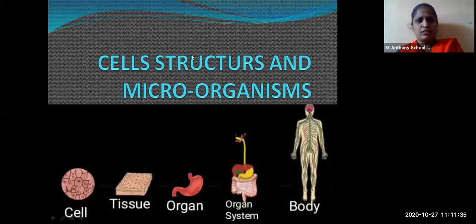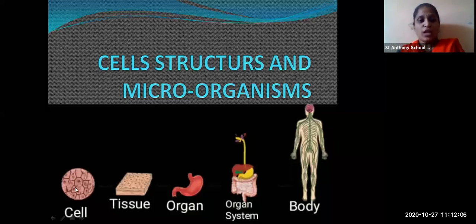The second heading is microorganism. The word micro means small, tiny. These organisms are very small, so small that you cannot see them with your naked eyes. Those are called microorganisms. The organisms which cannot be seen with the naked eyes but can be seen under the compound microscope are called microscopic organisms.